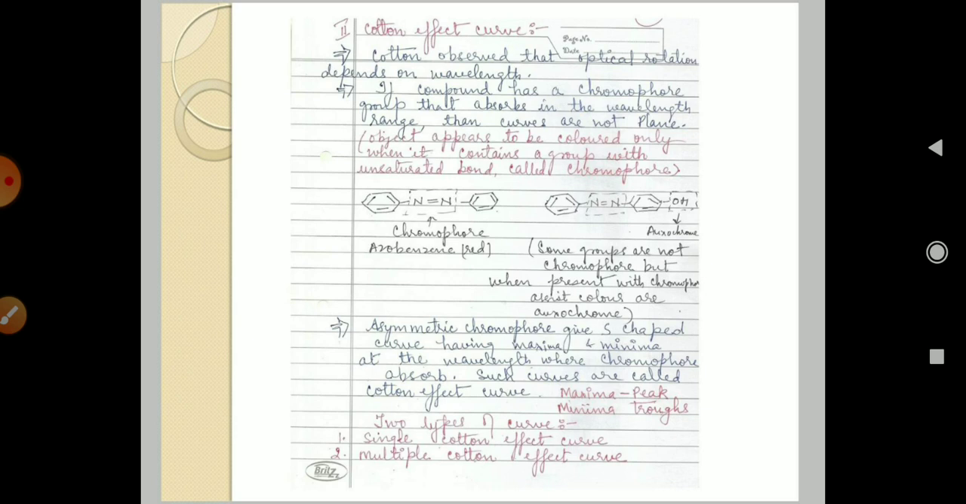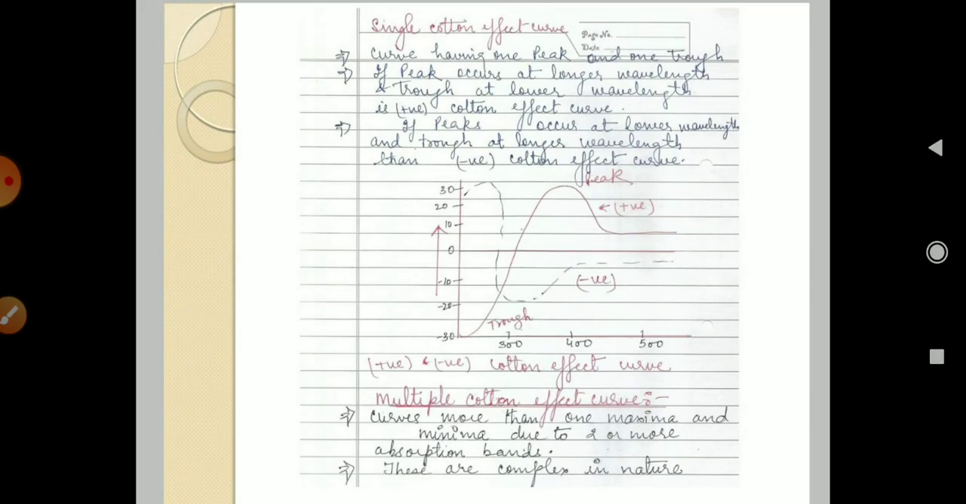There are two types of curve: single Cotton effect and multiple Cotton effect curve. First is the single Cotton effect curve. This kind of curve has a peak and one trough. If the peak occurs at the longer wavelength and the trough at the lower wavelength, it is a positive Cotton effect. If the peak occurs at a lower wavelength and the trough at the longer wavelength, this kind of curve is known as a negative Cotton effect. In this diagram you can see the positive effect and the negative effect.